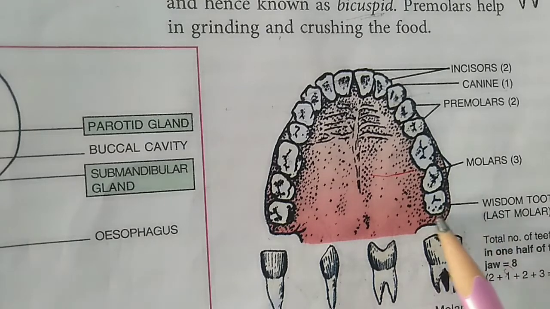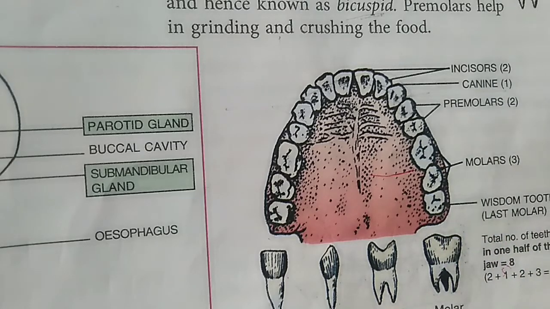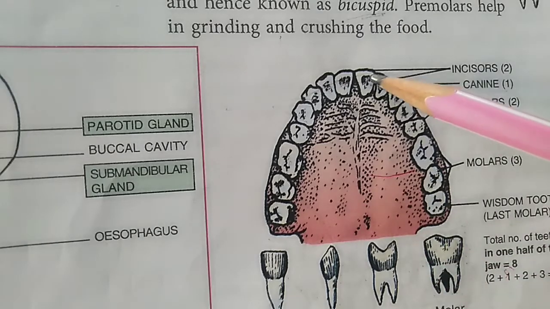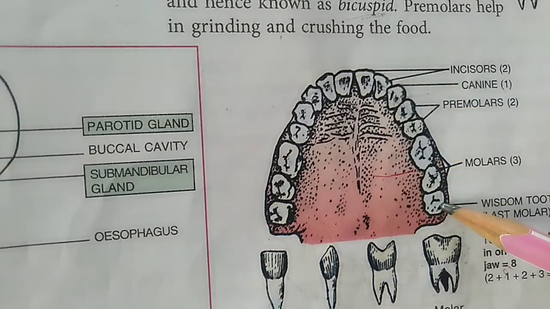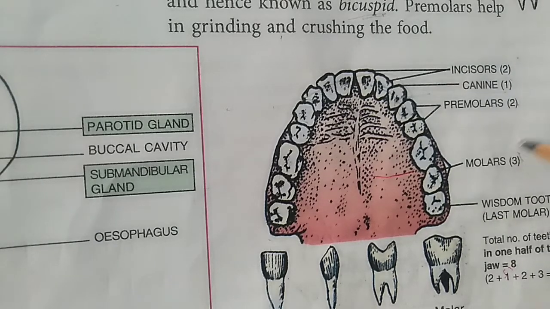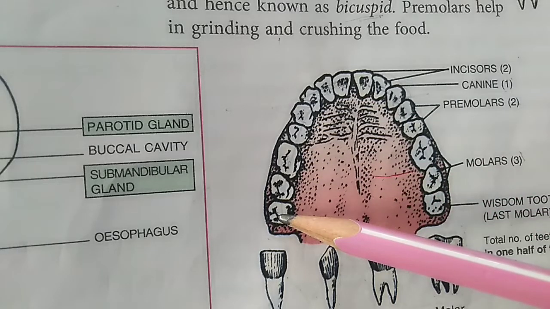And this one is the last molar, which appears at the age of 17 to 20. So this is known as the wisdom tooth. So the total number of teeth in one half of each jaw is 2, 1, 3, 2, 5, 3, 8. And the total number of teeth in the other half of the upper jaw is again 8.